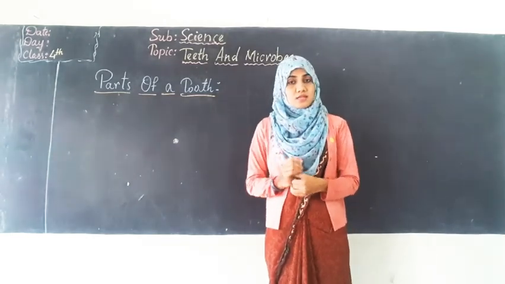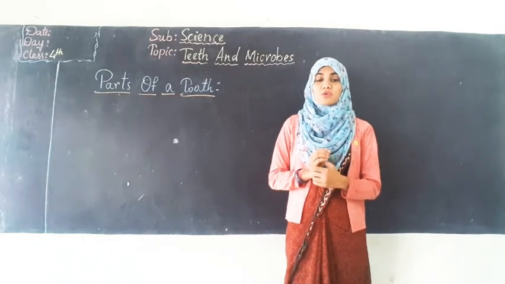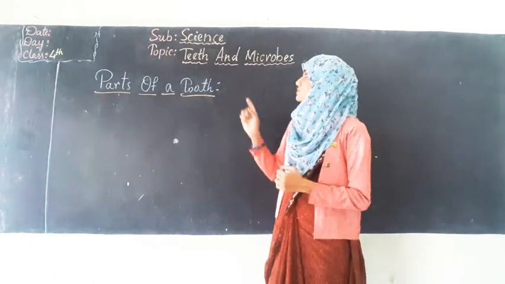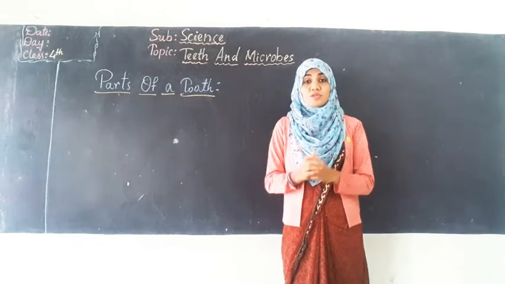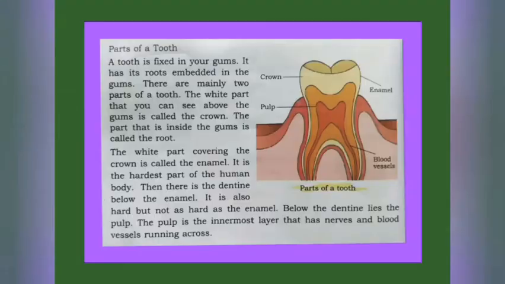So first we shall read the content. Open page number 218 of your textbook, the lesson Teeth and Microbes. So let's read the content. Parts of a tooth. A tooth is fixed in your gums. It has its roots embedded in the gums. There are mainly two parts of a tooth. The white part that you can see above the gums is called the crown. The part that is inside the gums is called the root.